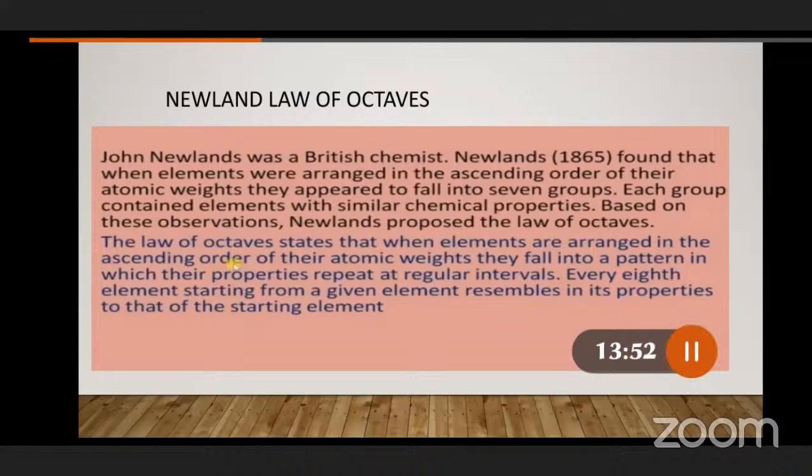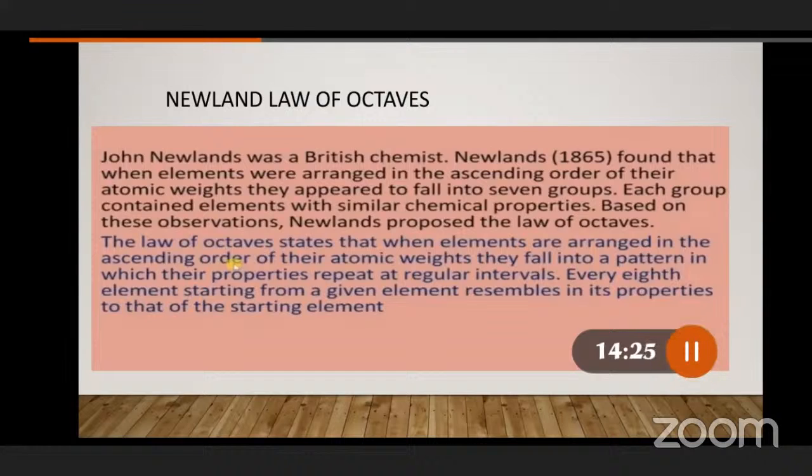So once again, I am saying, John Newlands' law of octaves: every 8th element starting from a given element, that means the first element and the 8th element, resembles in its properties, having similar properties to that of the starting element. Similarly, the second element to its 8th element, the third element to its 8th element. Like that, every element resembles the properties of its 8th element.